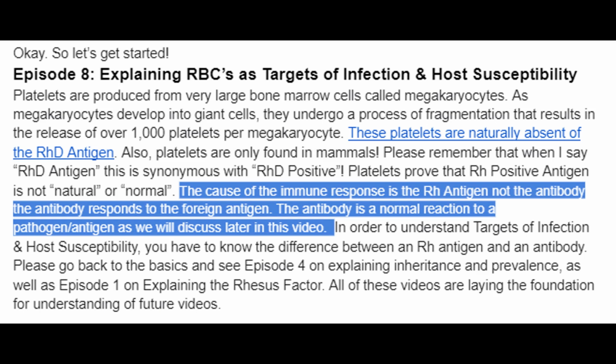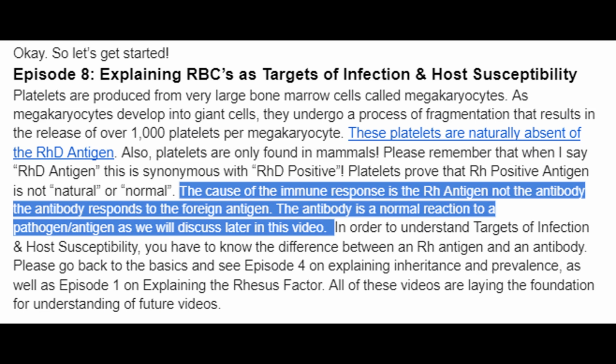Platelets are produced from very large bone marrow cells called megakaryocytes. As megakaryocytes develop into giant cells, they undergo a process of fragmentation that results in the release of over 1,000 platelets per megakaryocyte. These platelets are naturally absent of the RHD antigen. Also, platelets are only found in mammals. Please remember that when I say RHD antigen, this is synonymous with RHD positive. Platelets prove that Rh positive antigen is not natural or normal to mammals.